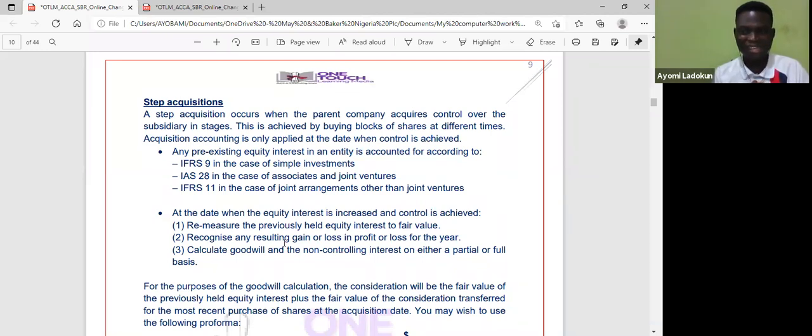Let me say that again. Three things will happen once I obtain control. I am coming from a non-control scenario to a control scenario. I will have to remeasure the previously held equity interest to fair value. Then gains and losses are recognized in the profit or loss account. Then I have to calculate goodwill and NCI on either a full basis or partial basis. So that's what is happening.